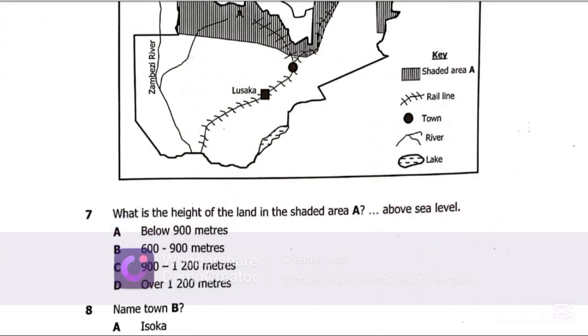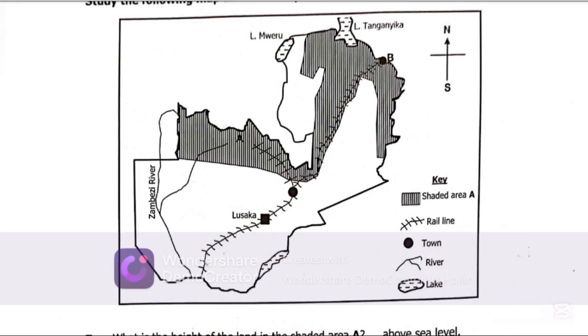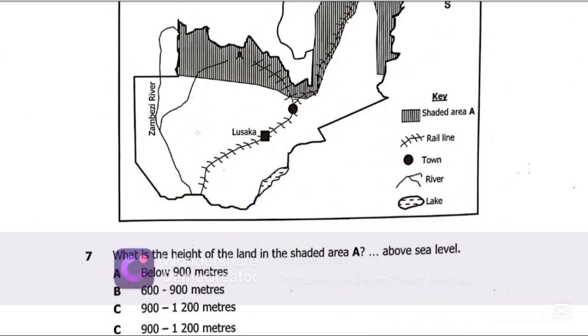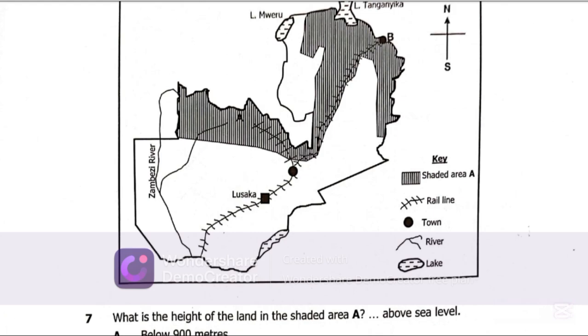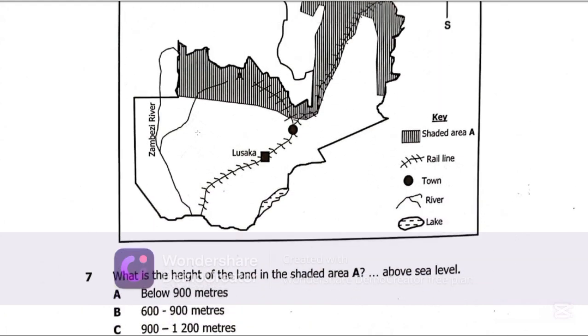Now, what is question 7 saying? What is the height of the land in the shaded area A? This shaded area A belongs to the high veld. Remember, we have the high veld, middle veld, as well as low veld. The high veld is land that is over 1,200 meters above sea level.